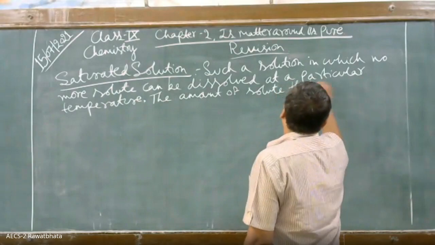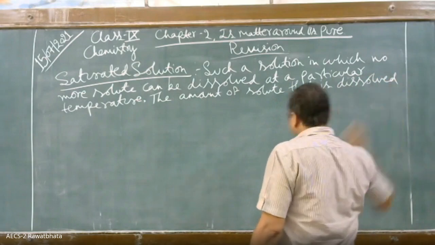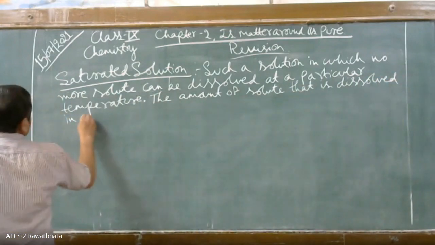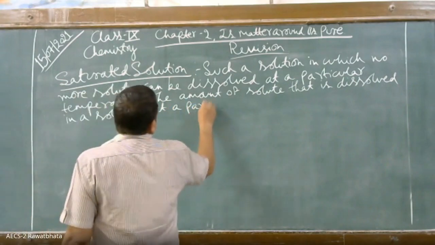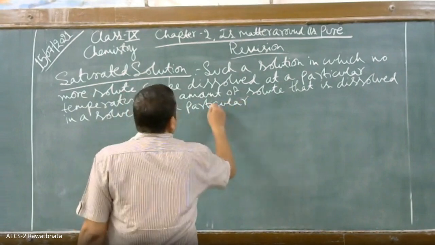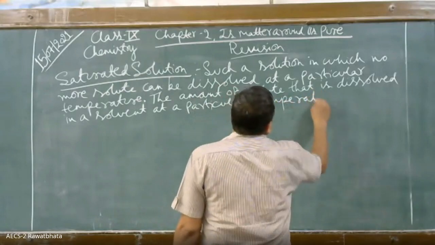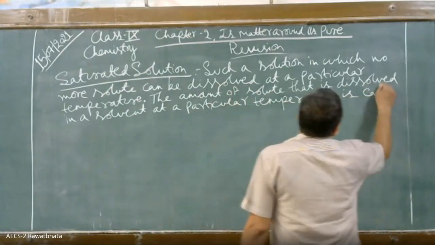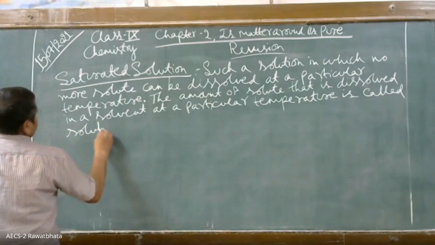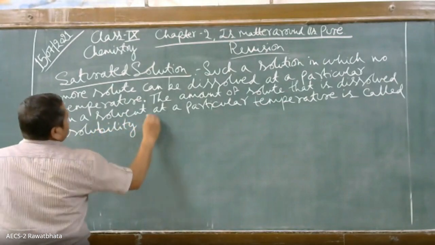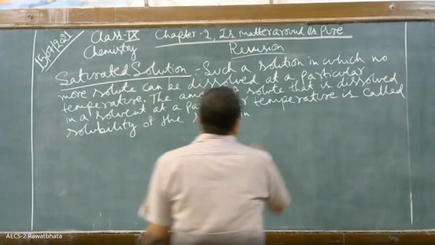The amount of solute that is dissolved in a solvent at a particular temperature is called solubility of the solute in that solvent.